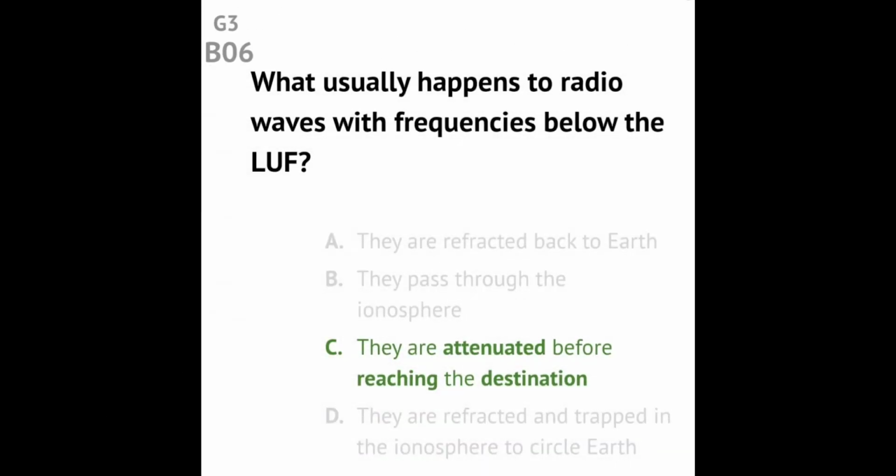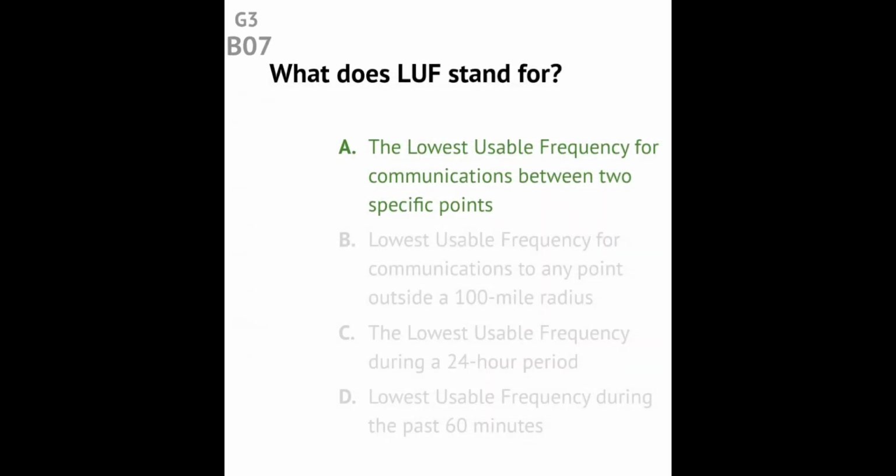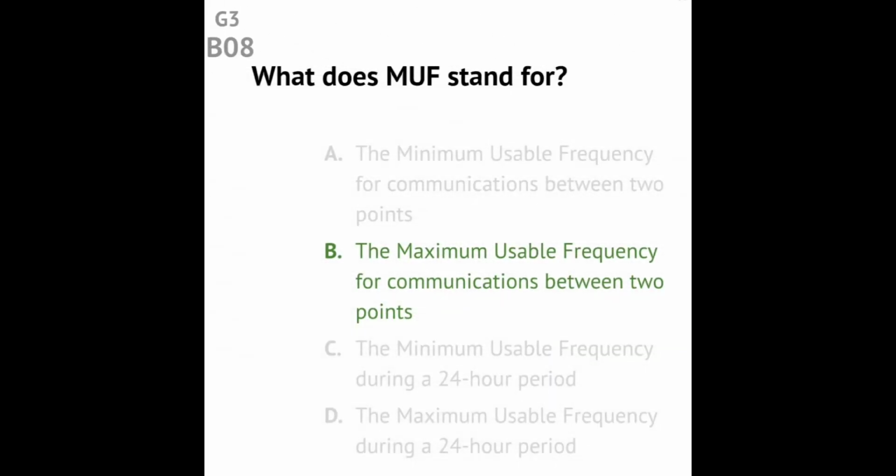Question G3B06. What usually happens to radio waves with frequencies below the LUF? Answer: they are attenuated before reaching the destination. Question G3B07. What does LUF stand for? Answer: the lowest usable frequency for communications between two specific points. Question G3B08. What does MUF stand for? Answer: the maximum usable frequency for communications between 2 points.